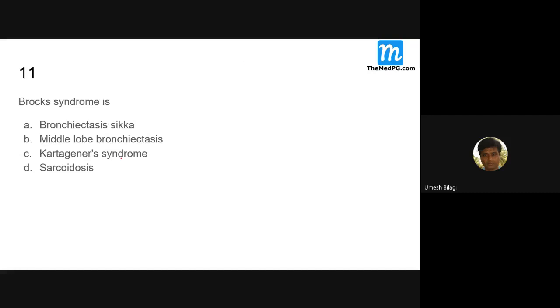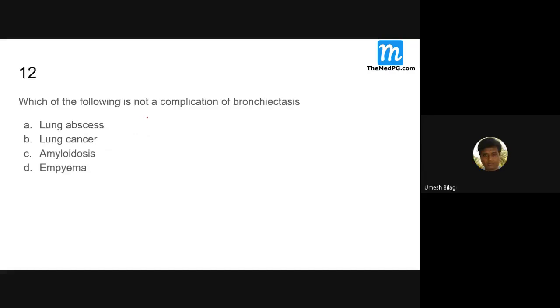Sarcoidosis is similar to tuberculosis, but that is not the cause. Which of the following is not a complication of bronchiectasis? Lung cancer, sir. Lung cancer. Yeah, lung abscess is well known. Lung cancer is not common.